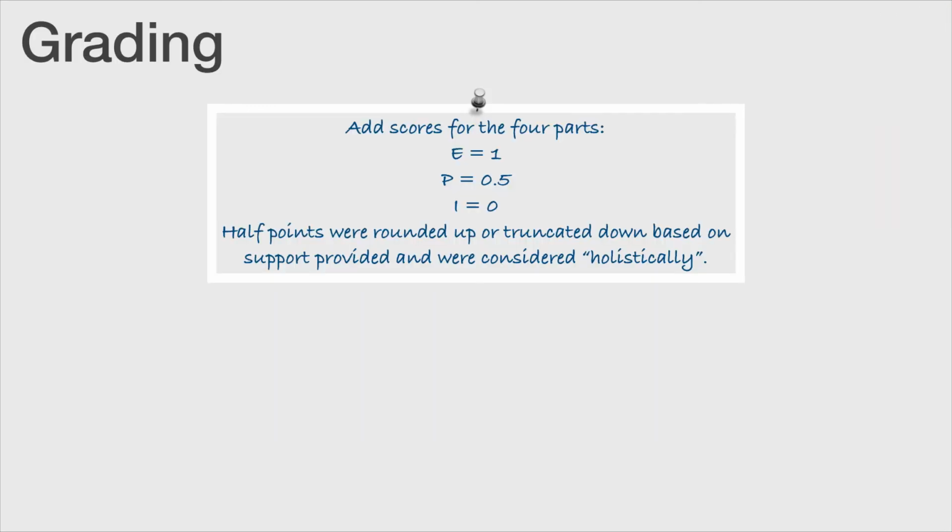So here's the scoring. Part A had 3 parts, step 1, step 2, step 3, each worth a point, and then Part B was also worth a point for a total of 4 points. Everything essentially correct is a full point, anything partially correct is a half point, and incorrect was 0 points. Total those up out of 4. They do not give half points, so you would round up or truncate down based on how much work and what they call holistic grading. If it looked like you knew what you were doing, they would round up.